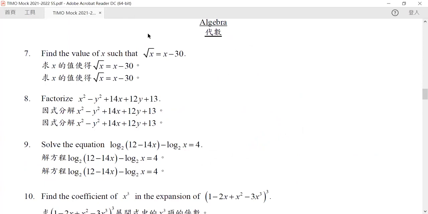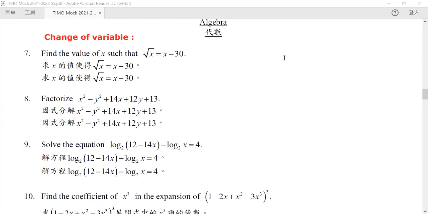Although this is arithmetic, this is now an algebra problem. So in here, what we want to do is to change our variables, because the root of x is very difficult to consider. Now, let us change it into other things.